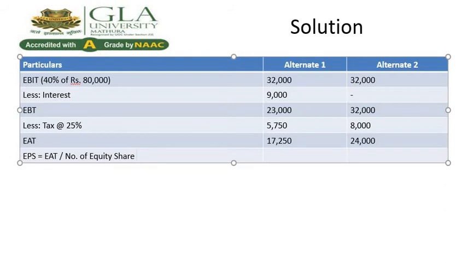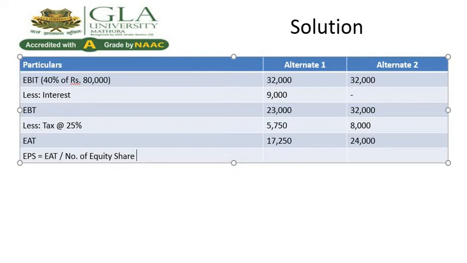Earning after tax in case of first situation is 17,250 divided by number of equity shares.